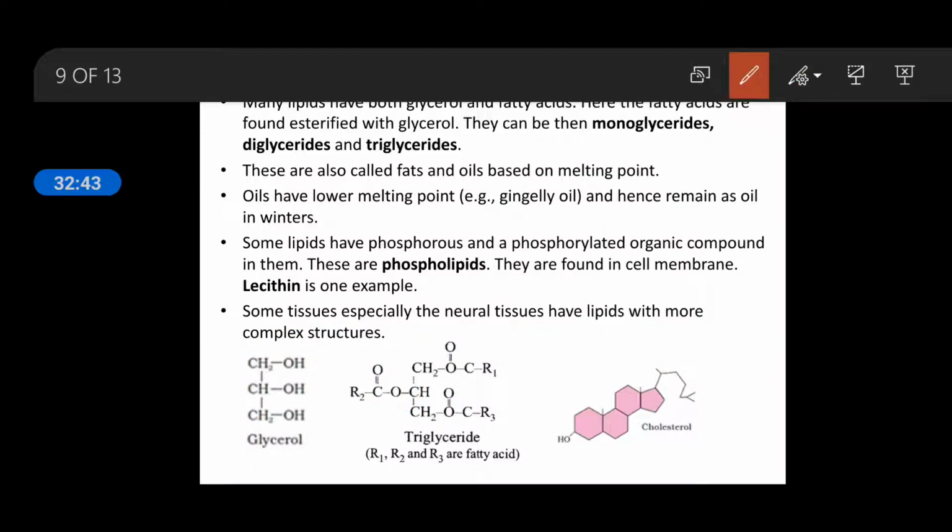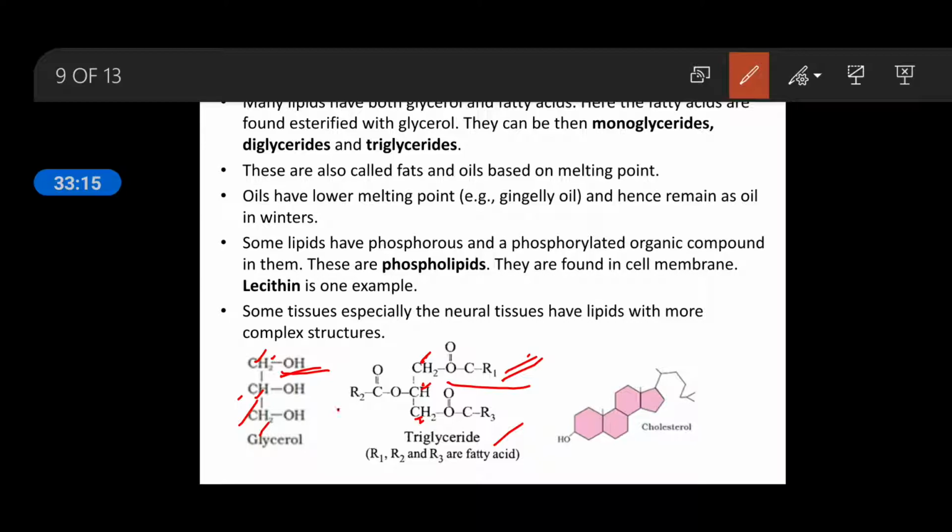In this diagram, this is a triglyceride. So you can see this CH2, CH2, CH2, this CH2, CH, and CH2, CH2, CH, and CH2. In place of this hydroxyl group, this is one fatty acid. Fatty acid contains a COOH group and a long hydrocarbon chain. In place of the hydrocarbon, it is written R1.